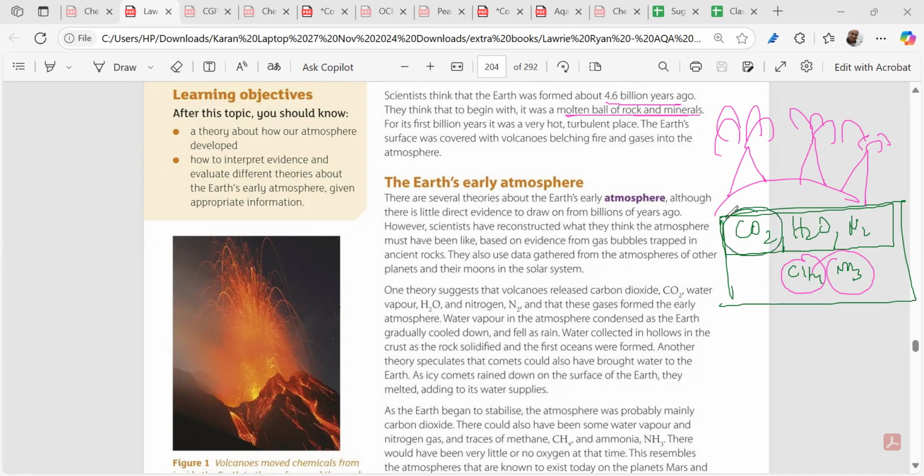Carbon dioxide has dropped down significantly, to less than 1% now. Water vapor has also dropped down significantly. But nitrogen is almost constant, and methane and ammonia are not there. We have to find out why carbon dioxide is less than 1% and why H2O has dropped down.